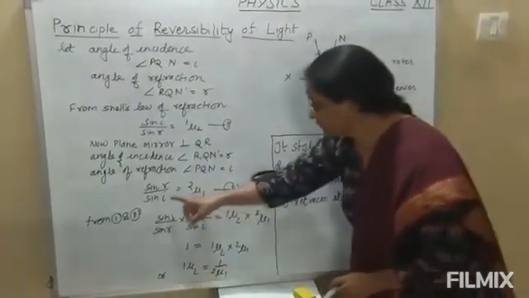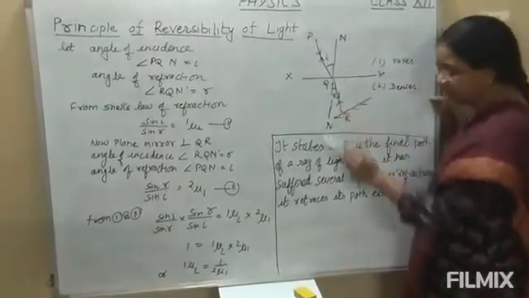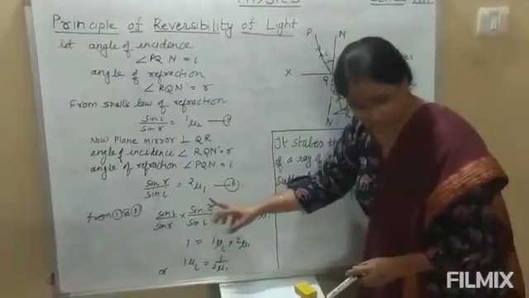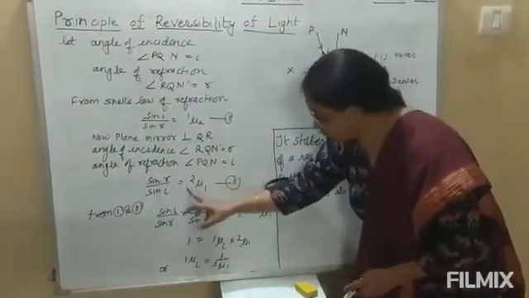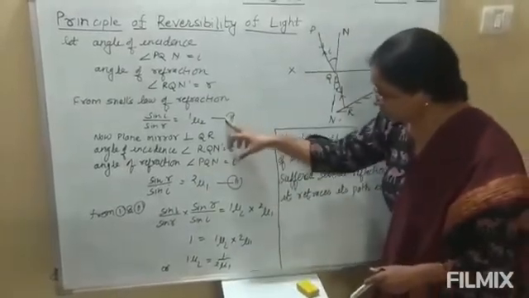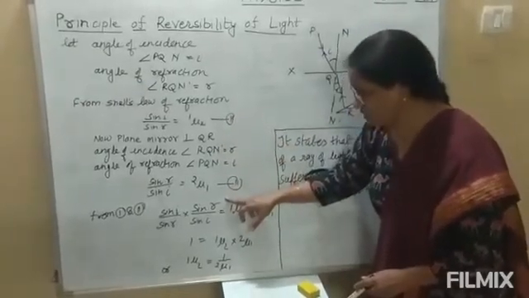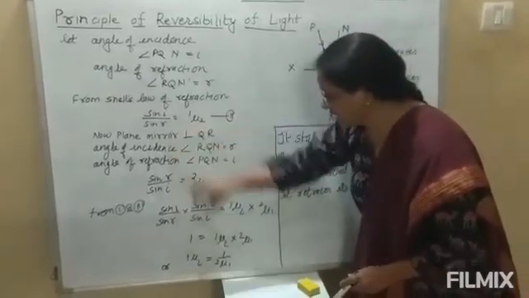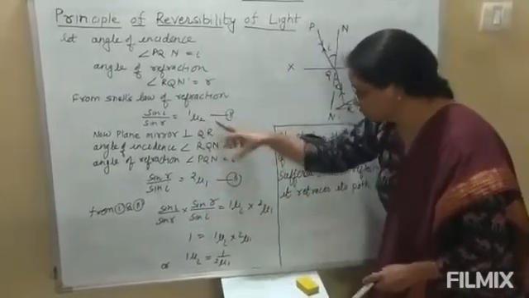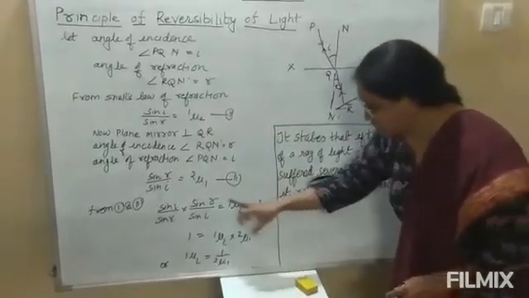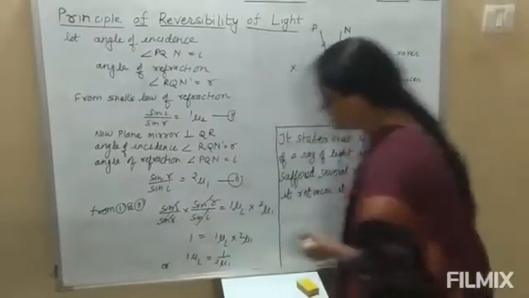Again we will use Snell's law. Now we will write sin R upon sin I is equal to 2μ1. 2μ1 means the refractive index of medium 1 with respect to 2. And we are getting these two equations. On multiplying these two equations, sin I upon sin R into sin R upon sin I is equal to 1μ2 into 2μ1. So sin I and sin I, and sin R and sin R will cancel.